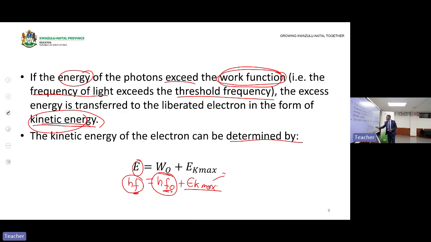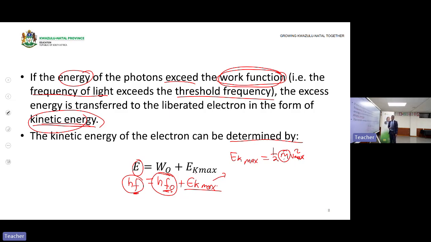They can also ask you to calculate the speed of the electron. If they ask you to calculate the speed of the electron, you know that you need to find EK max first, because EK max is equal to half mv squared max. That is the maximum speed. Now m is the mass of an electron, which is 9,11 times 10 to the power of negative 31.